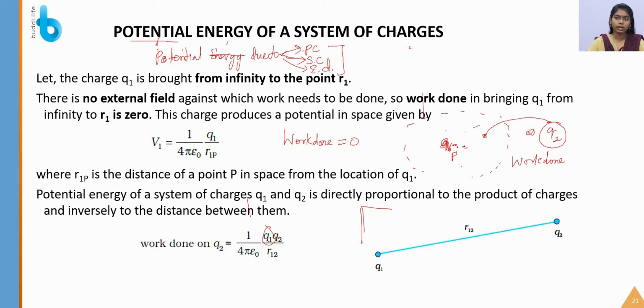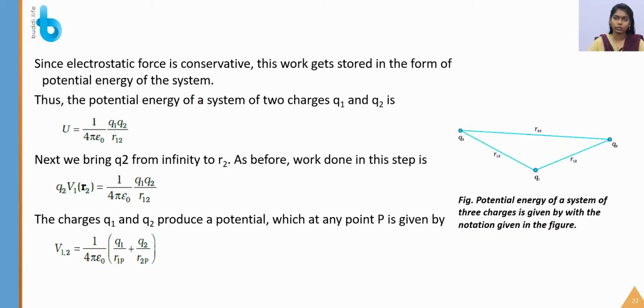So the work done on q2 is 1 by 4 pi epsilon naught q1 q2 by r12. Since the electrostatic force is conservative, the work gets stored in the form of potential energy. Every work done in moving the charges is stored as potential energy on that charge. Thus the potential energy of a system of two charges is U equal to 1 by 4 pi epsilon naught q1 q2 by r12.